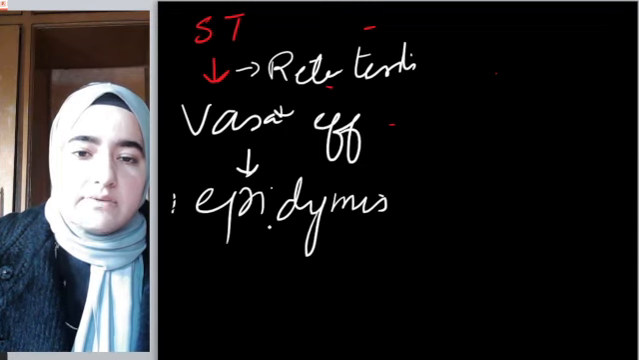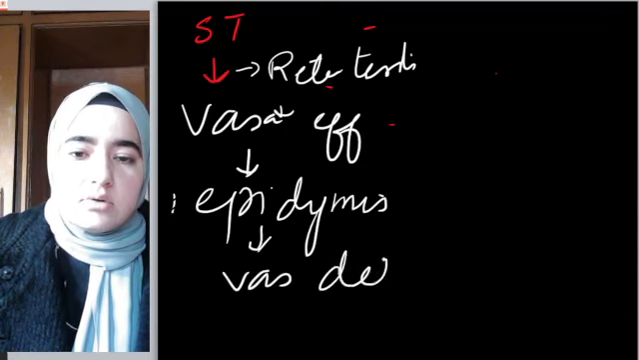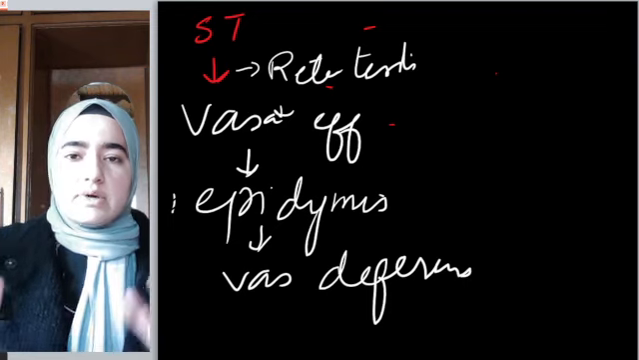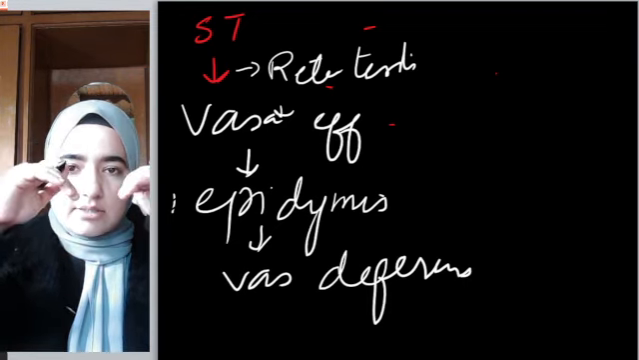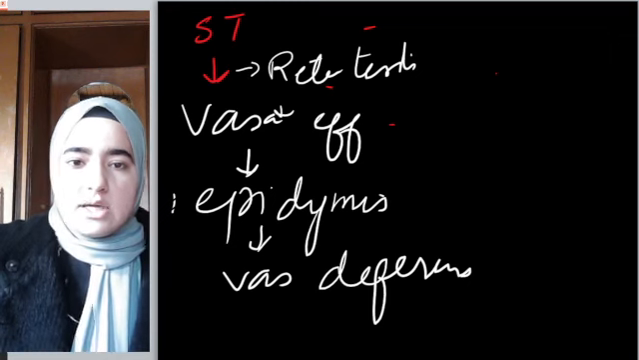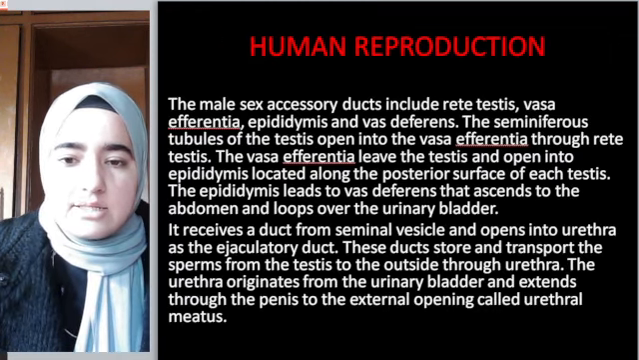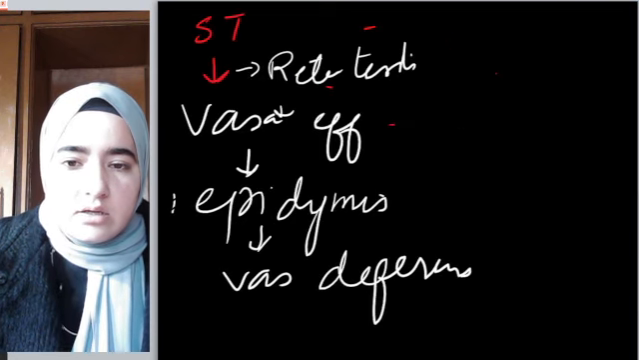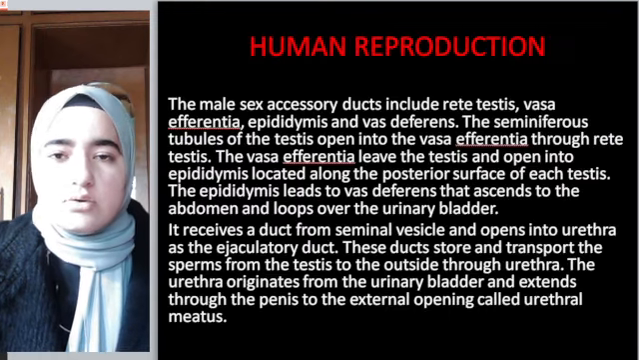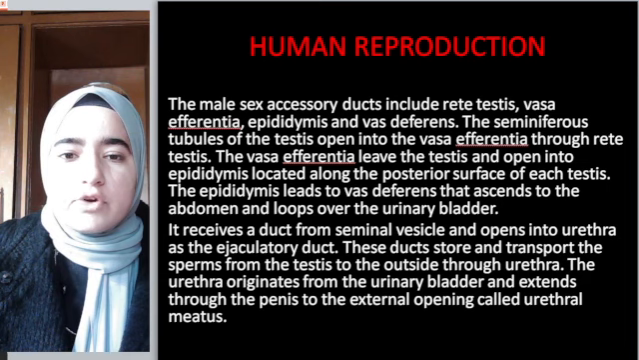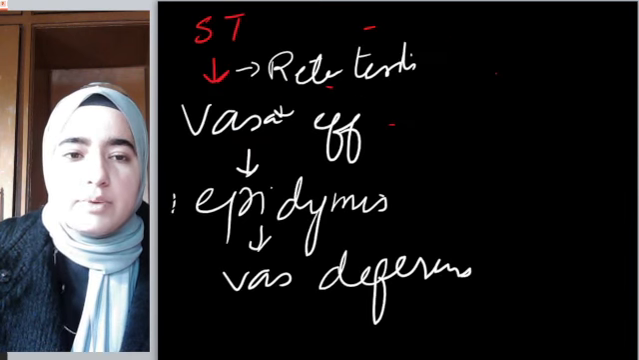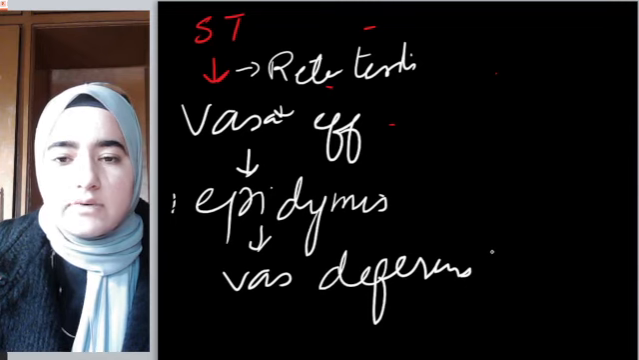Epididymis will lead to vas deferens that ascends, say for example, two vas deferens are like this. They will ascend over the urinary bladder like this, and they will enter into the male external genitalia, that is penis. Okay. They loop over the urinary bladder. This vas deferens will receive a duct from seminal vesicle and will open up into urethra.